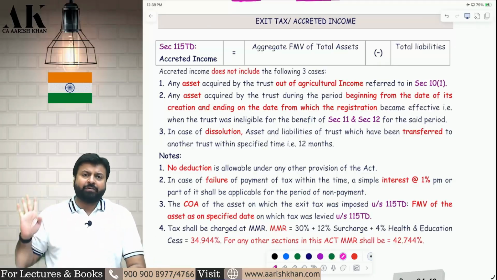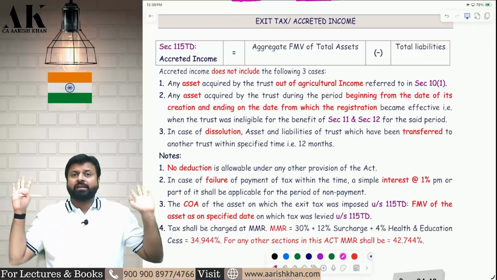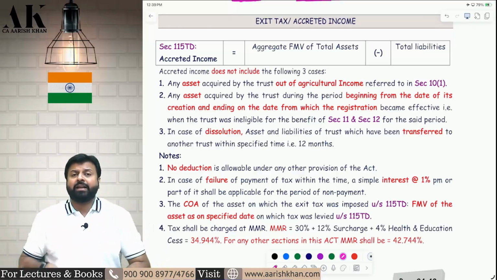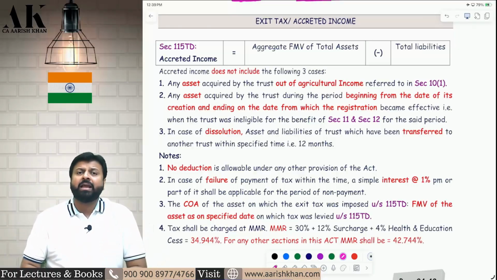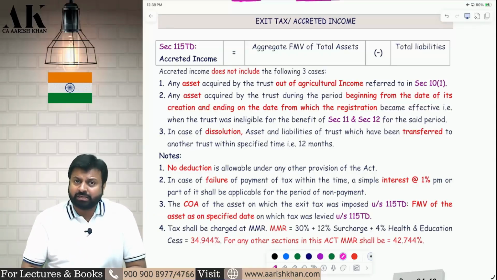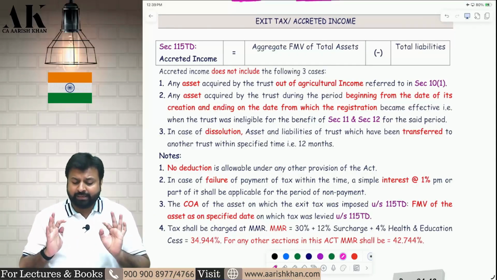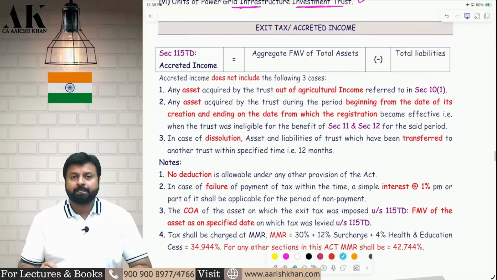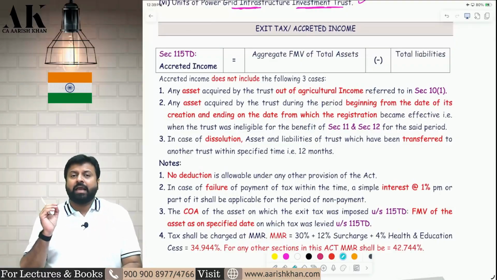So 3 people are liable for exit tax. First, who ceases to be a trust. Second, who merges with another entity which is a business entity, not a charitable entity. And third one, who is dissolved and not transferring the assets and liabilities to another charitable trust registered under 12AB or 10(23C) within 12 months. In these 3 cases, you will be liable for exit tax. How much exit tax? MMR, 34.944% tax on your accredited income.